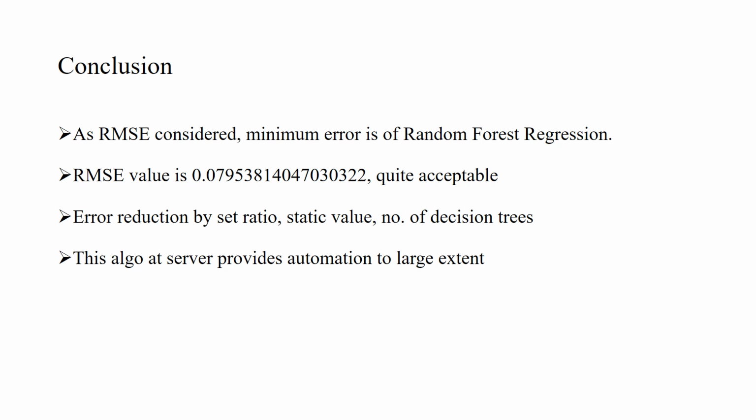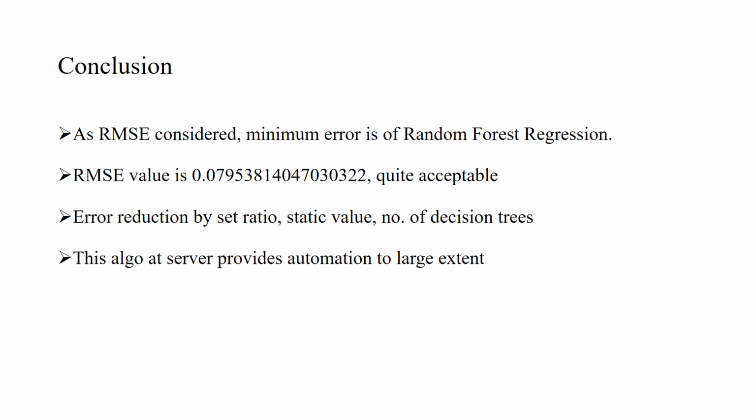Furthermore, for every algorithm I have taken the minimum possible RMSE value. To get the minimum RMSE value for any algorithm, I have changed the split ratio. Earlier I used 9:1, then I changed to 8:2, then 7:3, and this ratio is of the training set to the test set, that is, the number of values in the training set to the number of values in the test set.